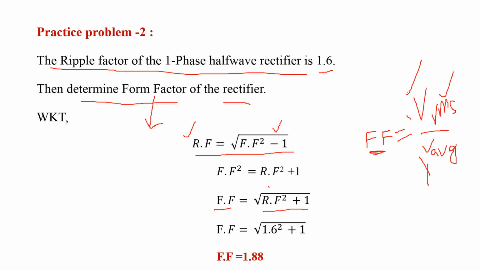In the given problem we know the value for ripple factor, that is 1.6. Just substitute here and find out the form factor value. So form factor is equal to 1.88. This formula is very important from the GATE point of view, which indicates the relation between ripple factor as well as form factor. These types of problems are very important from the GATE point of view.